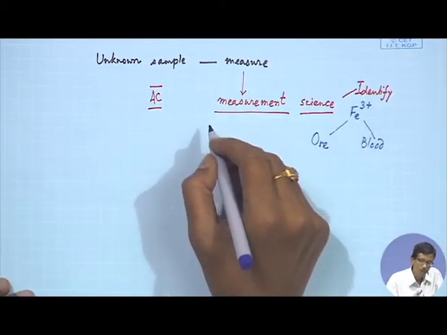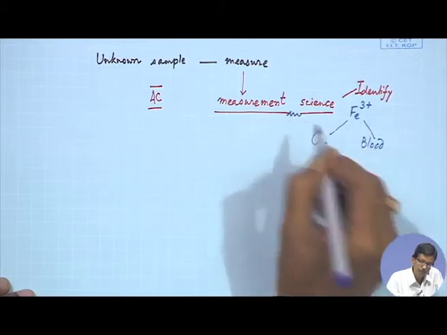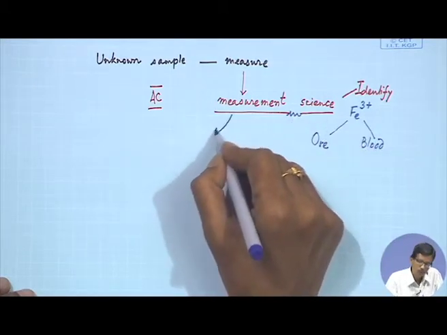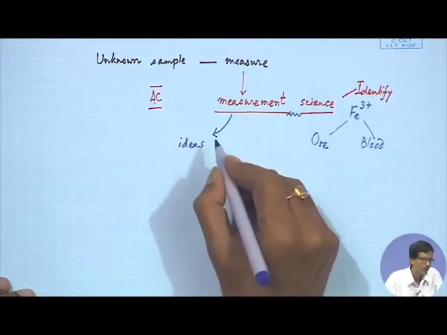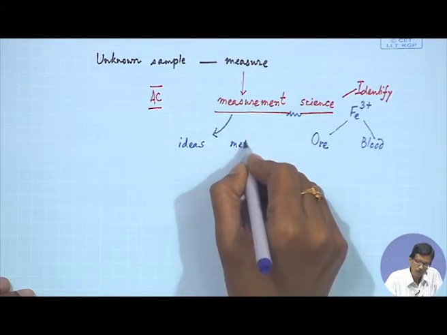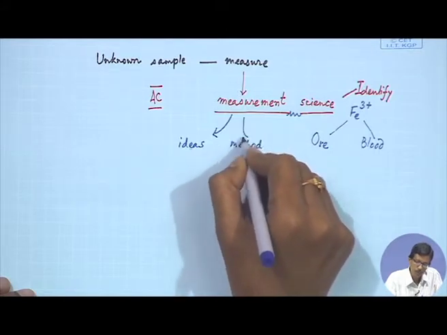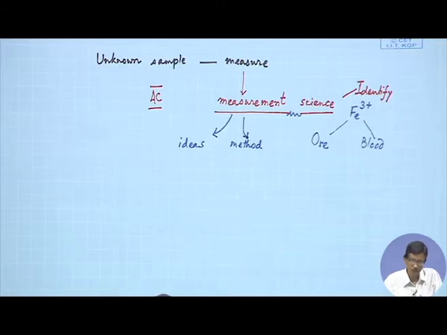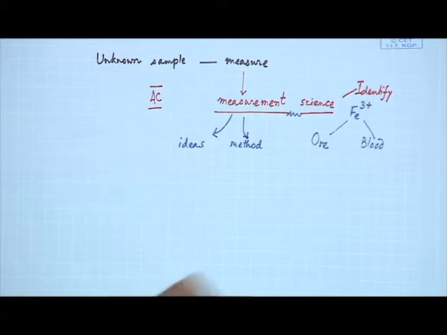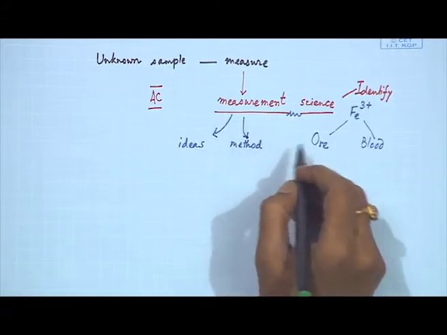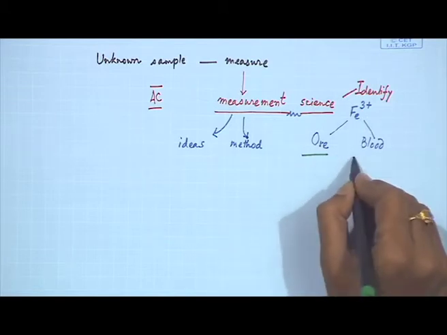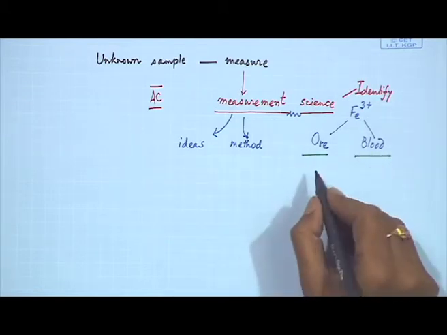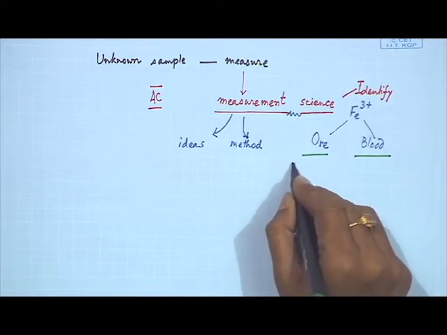This measurement science will involve several important ideas and methods, because we have to devise the corresponding methodology to get an understanding of these measurements. If ore and blood are available for this analysis, it will be related to industry.